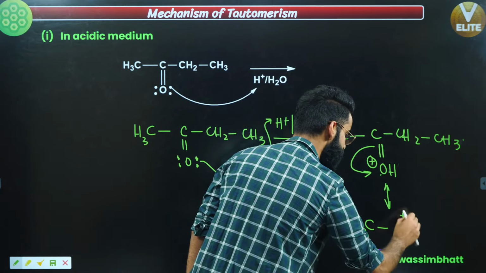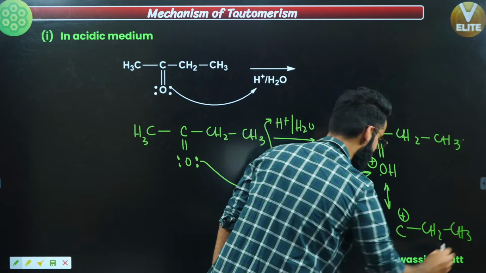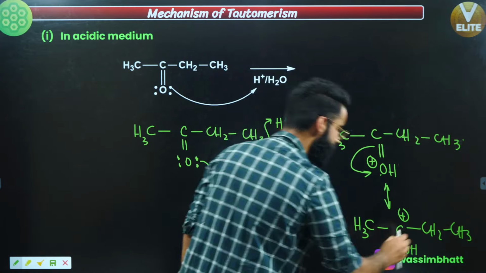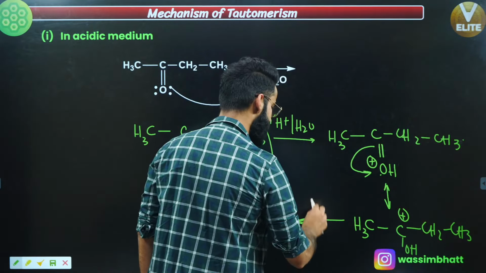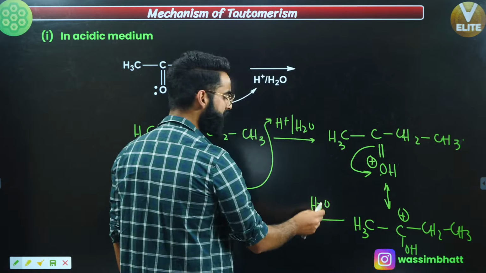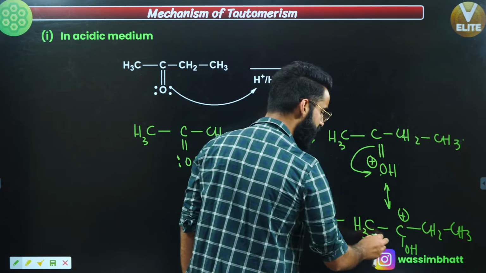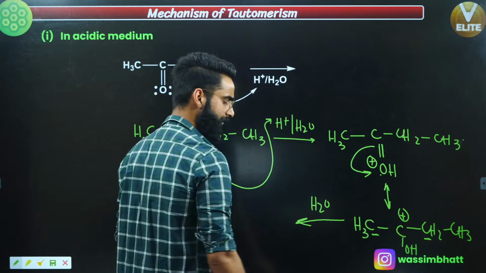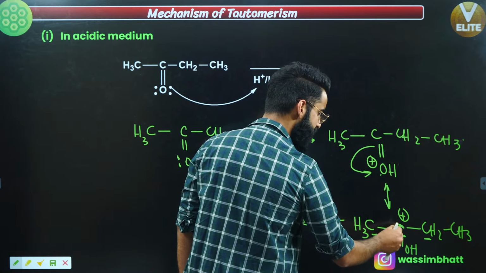So there will be a positive charge on this carbon right here. This is CH2 as such, this is CH3, and over here you get OH. Correct? Now people, in water, what is going to happen? This water is going to take H positive out from either this alpha carbon or from this alpha carbon, right? See, this is basically a carbocation over here, right?